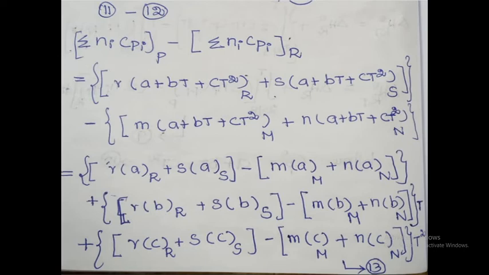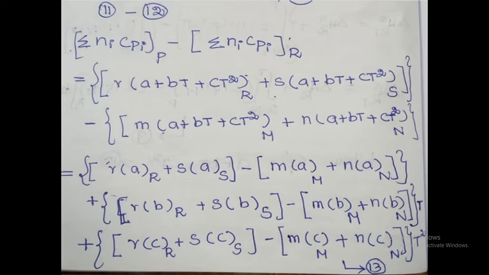So r into (A plus BT plus CT square) at capital R plus s into (A plus BT plus CT square) at capital S, this is the product side, minus the reactant side, m into (A plus BT plus CT square) at capital M plus n into (A plus BT plus CT square) at capital N. This is the reactant side. So next step, take A component, product and reactant.